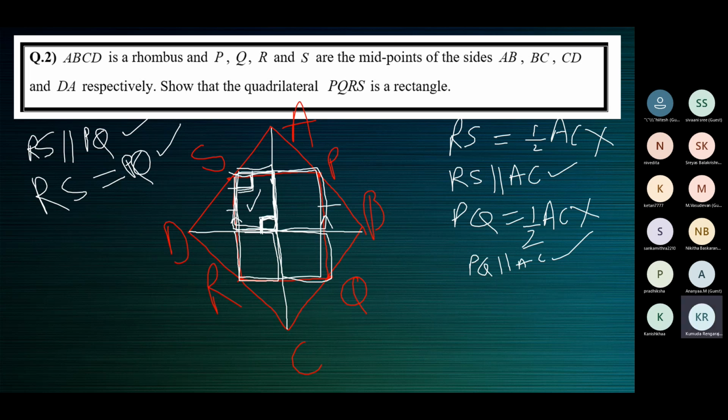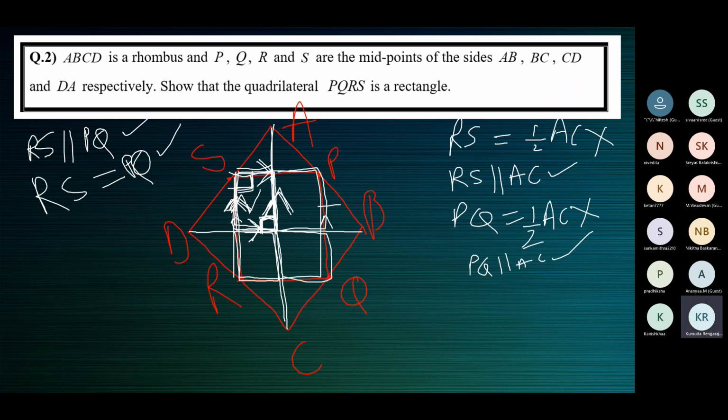So now to prove that this is a parallelogram, we already know that these two sides are parallel. We already know that this is parallel to this, because we proved that RS is parallel to AC. We have proved that RS is parallel to AC by midpoint theorem. So if RS is parallel to AC, then this portion also will be parallel to this portion. Any part of RS will be parallel to any part of AC. Now let's prove that this is parallel to this.